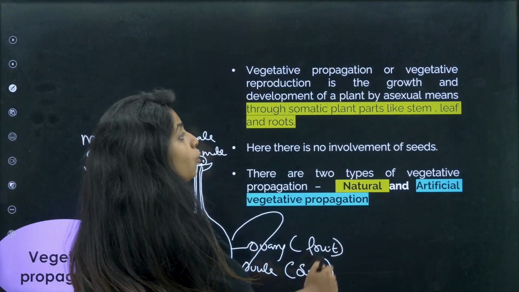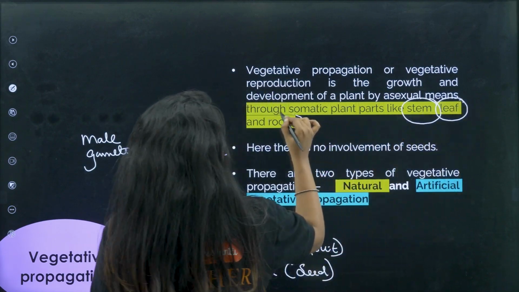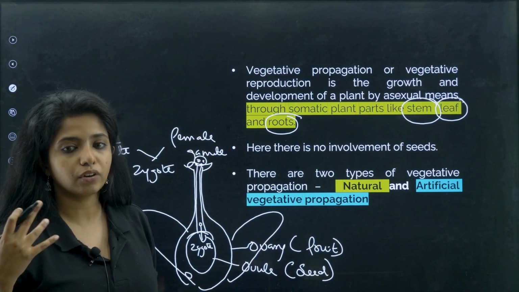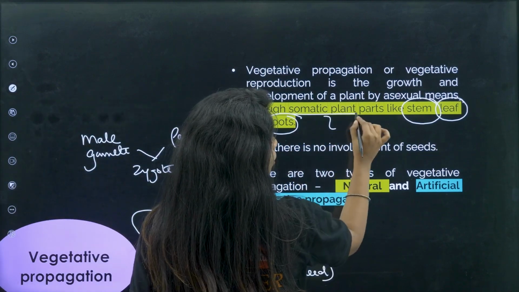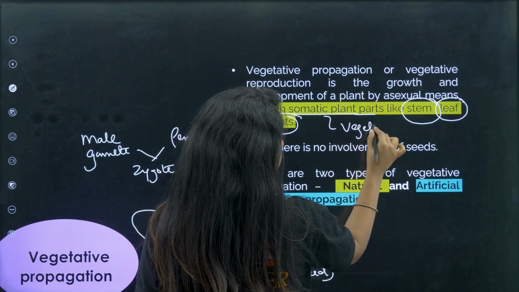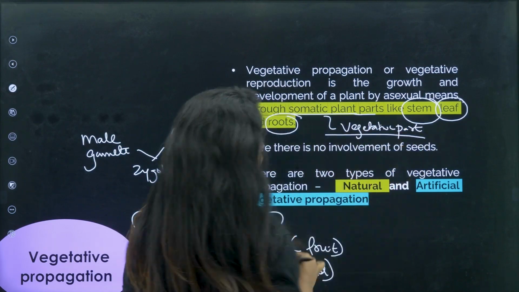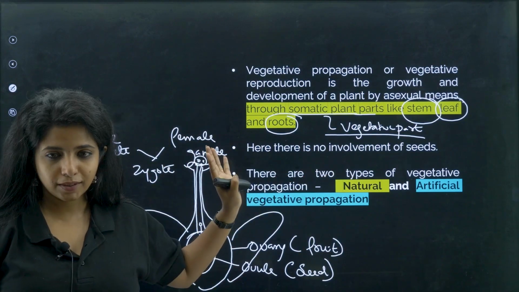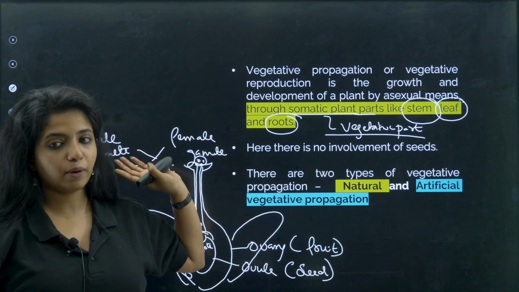Instead of that, you are going to make a new plant with the help of the stem or the leaf or the roots. So these parts, which usually do not give rise to a new plant, you call them somatic plant parts, or you call them vegetative parts. Okay, so here there won't be any involvement of seeds. So if you want seedless fruits and everything, it is formed by this only.